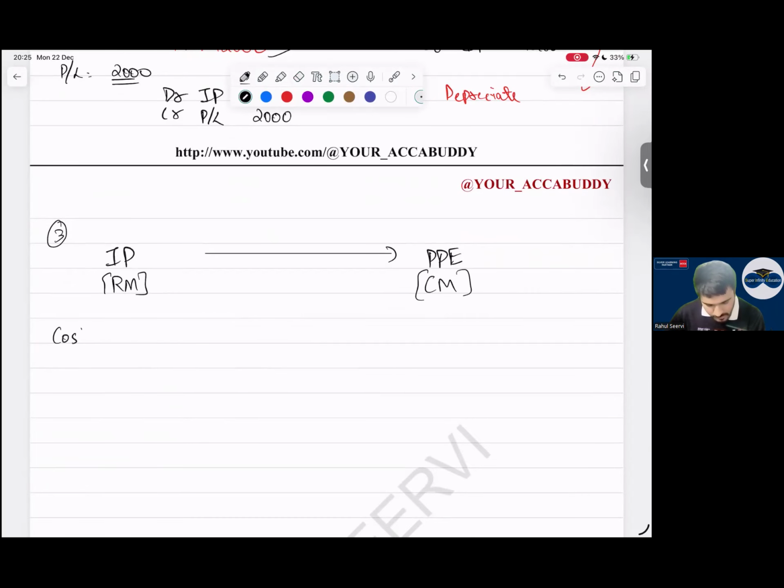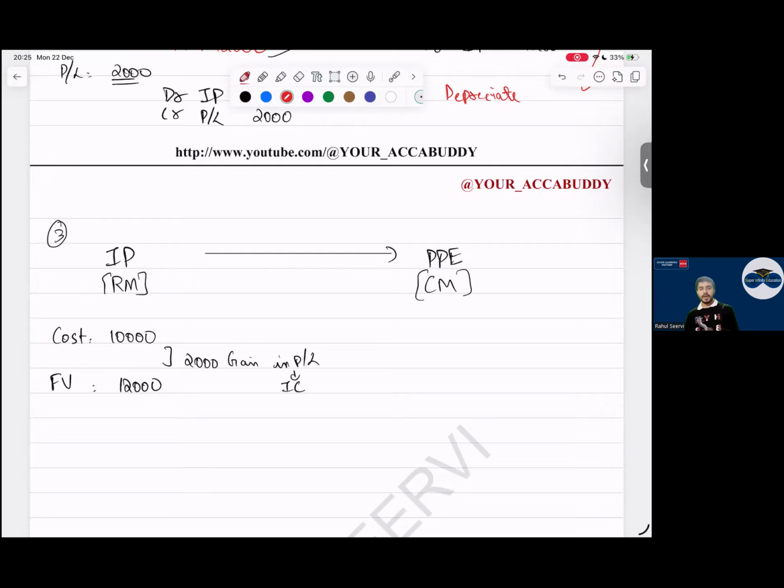Everyone, my cost is 10,000. Will I depreciate this? No, sir. Fair value is, everyone, 12,000. 2,000 gain in P&L. Investing category P&L.